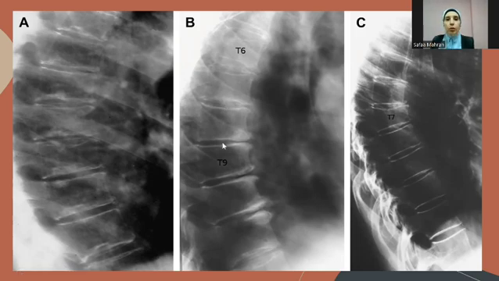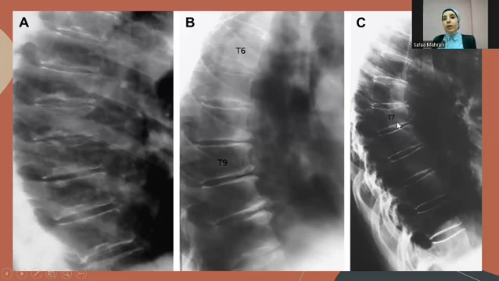The B film shows a reduction in the anterior border of the T9 vertebra, with the presence of osteophytes in other vertebrae and sclerosis of the margins. This is an osteoarthritic or degenerative change of the vertebra, and this apparent decrease in the height of the anterior border is due to the anterior projection of the anterior border.